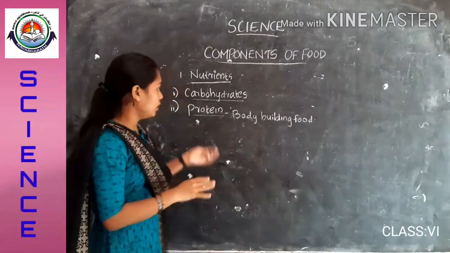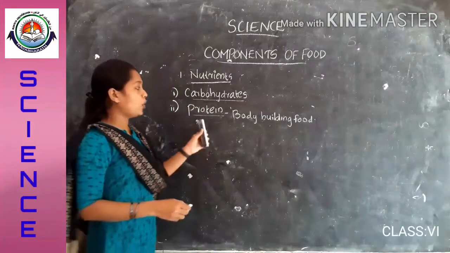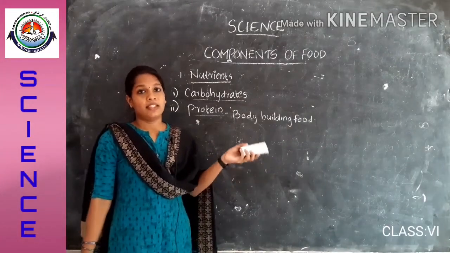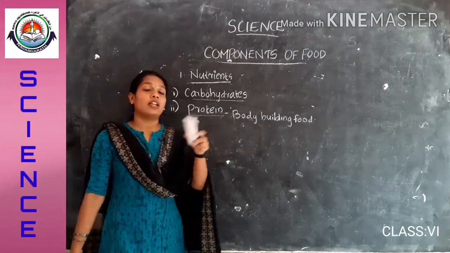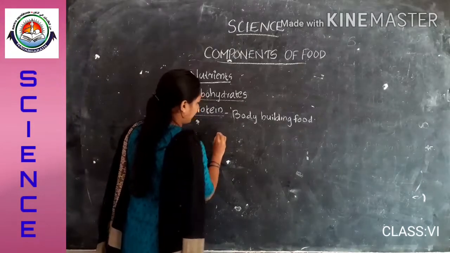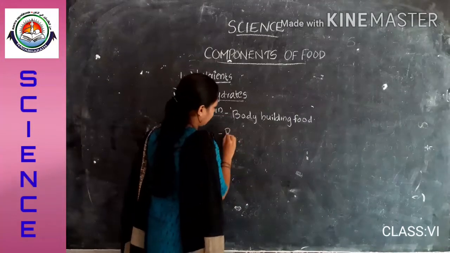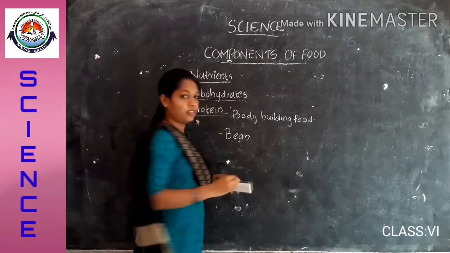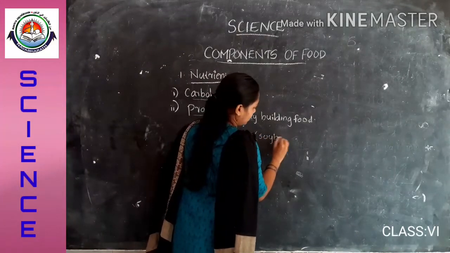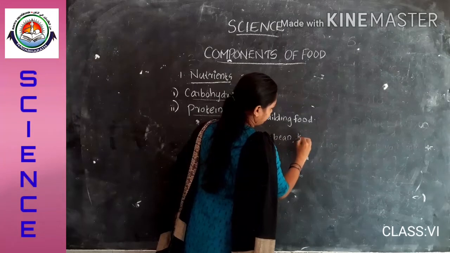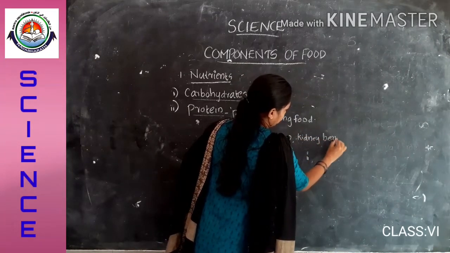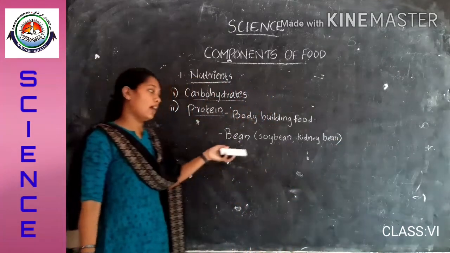Protein is obtained from both plants and animals. The plant products we obtain proteins from are beans, like soybean, kidney bean, etc. These contain protein in higher quantity.